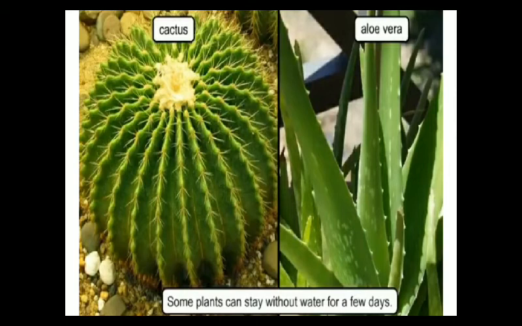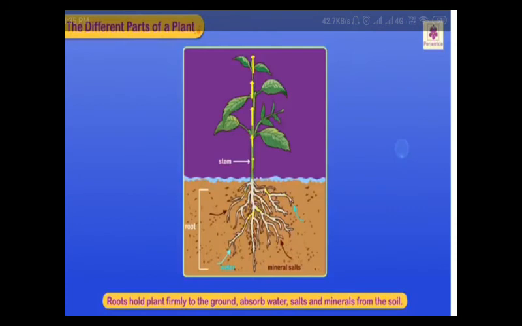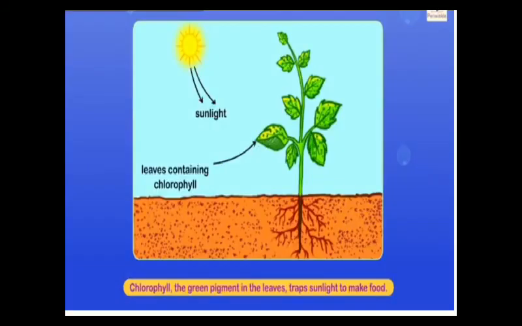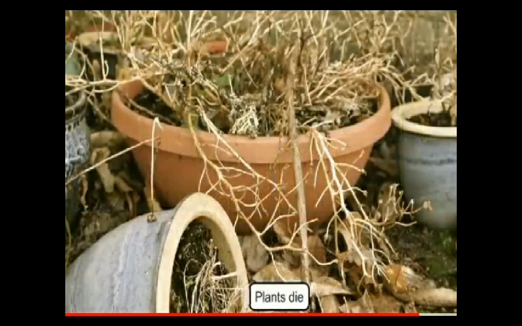Shall we recall few points? Stem holds the plant erect and carries water and nutrients from the roots to other parts of the plant. Chlorophyll, the green pigment in the leaves, traps sunlight to make food. Plants are living things. They breathe, grow, make and store food and die.